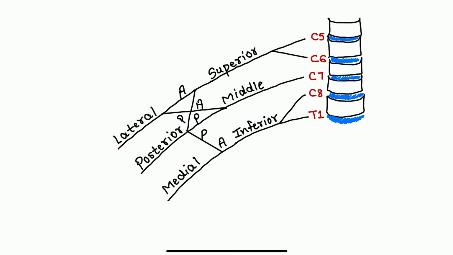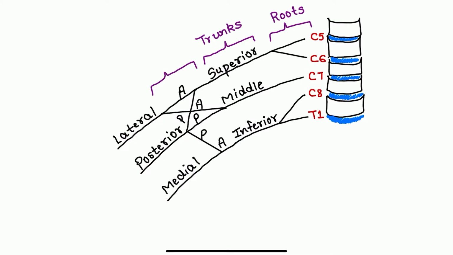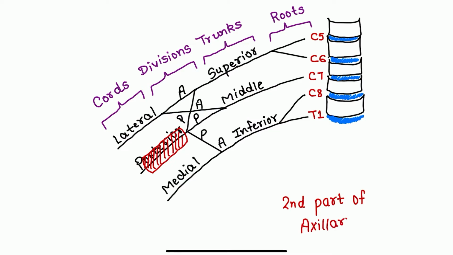What we have got so far is roots of brachial plexus and trunks and divisions and cords. These three cords, lateral, medial and posterior, are positioned around the second part of axillary artery. Lateral cord is laterally placed, medial cord is medially placed and posterior cord is posteriorly placed to the second part of axillary artery.